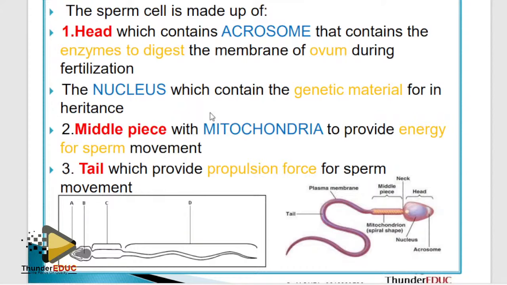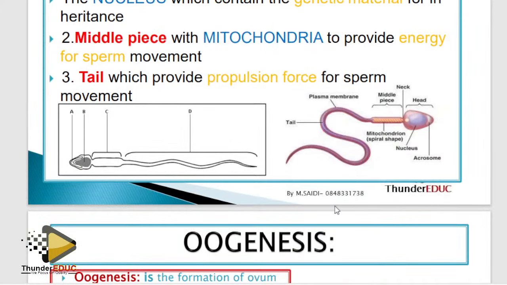So where are students making mistakes? Here, they call this the acrosome. When they ask you the functions, you tell me that the acrosome contains enzymes which digest the membrane of the ovum during fertilization. The acrosome does not digest the membrane of the ovum, but the acrosome contains, listen carefully, enzymes which digest. Many students say that the acrosome digests the membrane of the ovum. No, you'll get a 0.